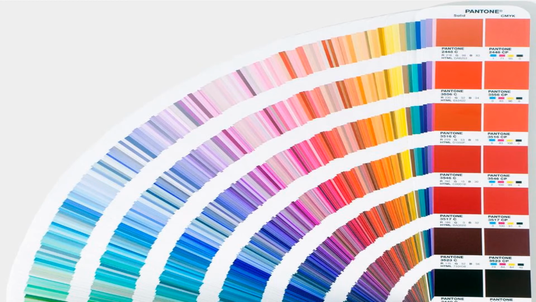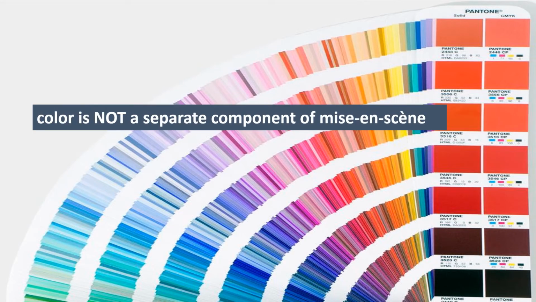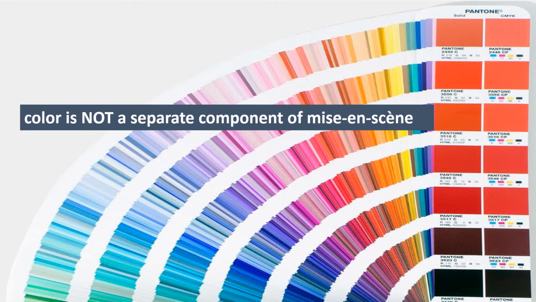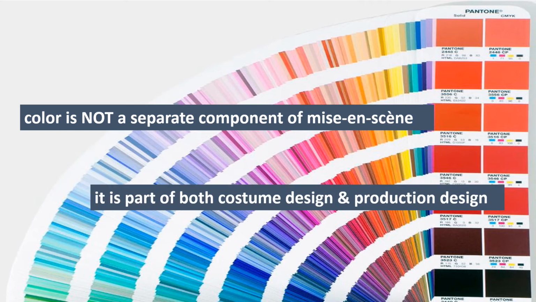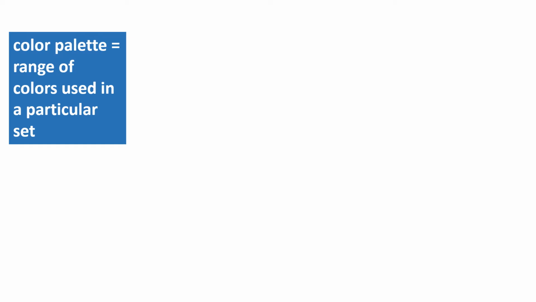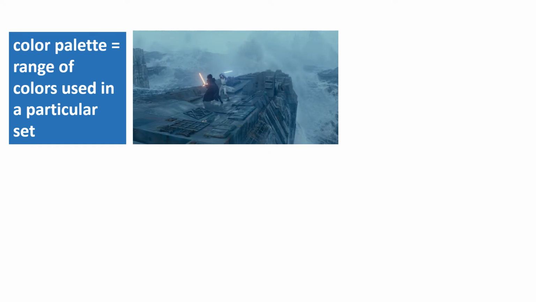While color is included in a movie's mise-en-scène, color is not a separate component of mise-en-scène. Instead, it is part of both costume design and production design. When it comes to production design, the term color palette refers to the range of colors used in a particular set. In other words, for a particular location where part of the action of the movie takes place. In this example from The Rise of Skywalker, the color palette is made up of shades of black, gray, blue, and white, with a single splash of red for the lightsaber held by the character of Kylo Ren.